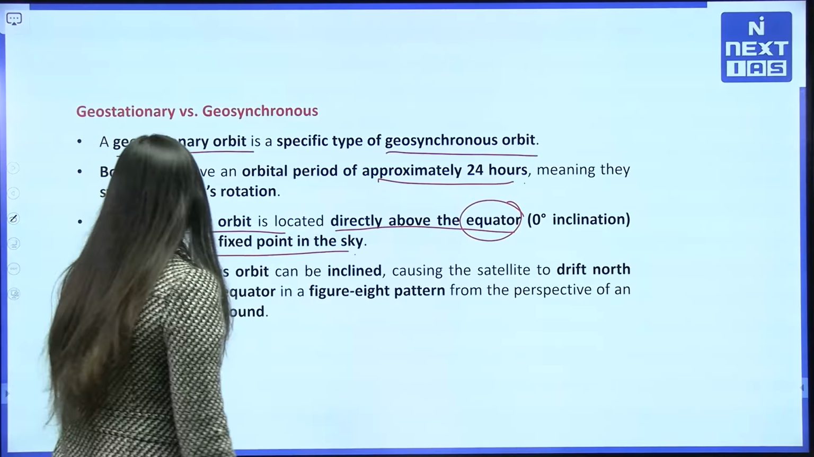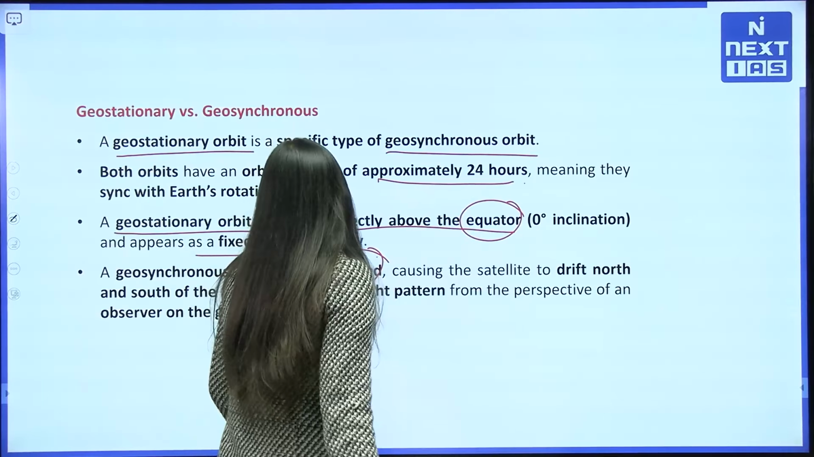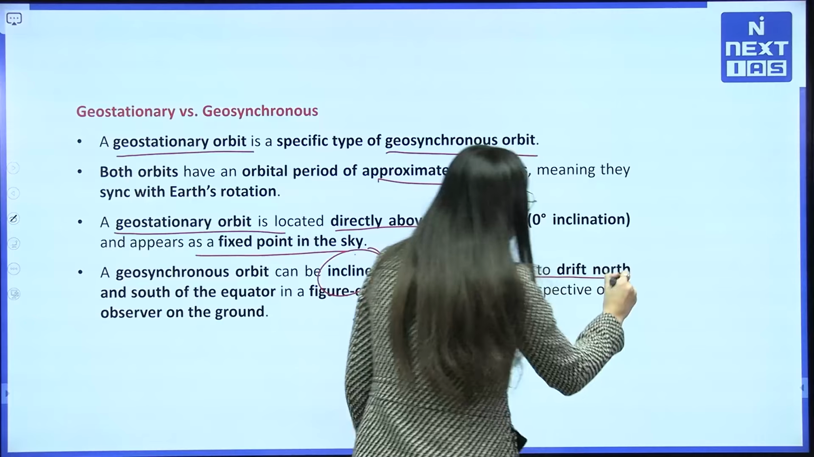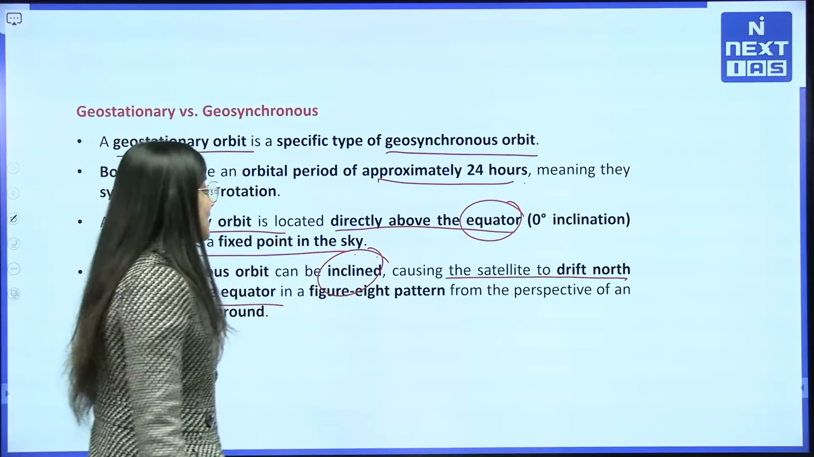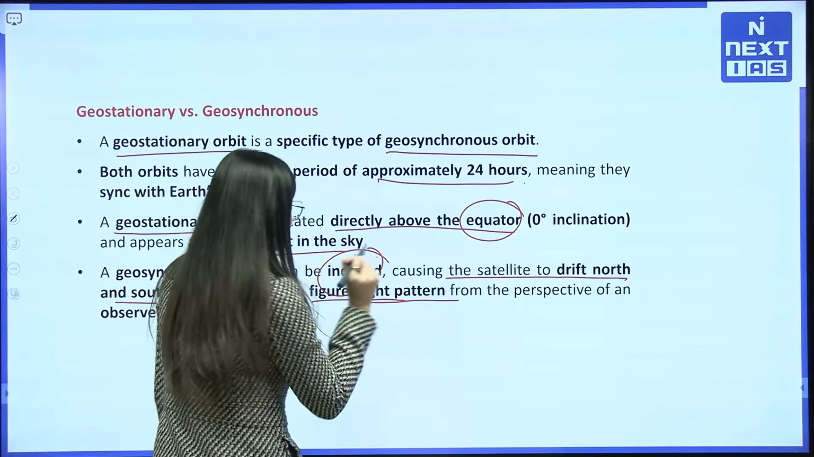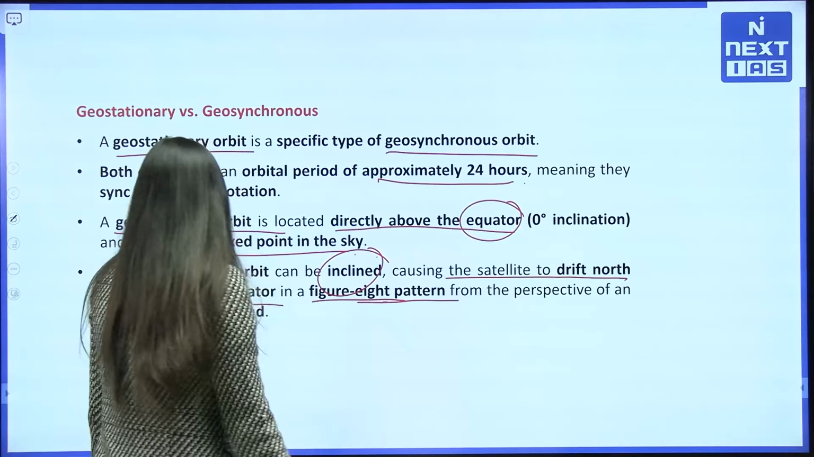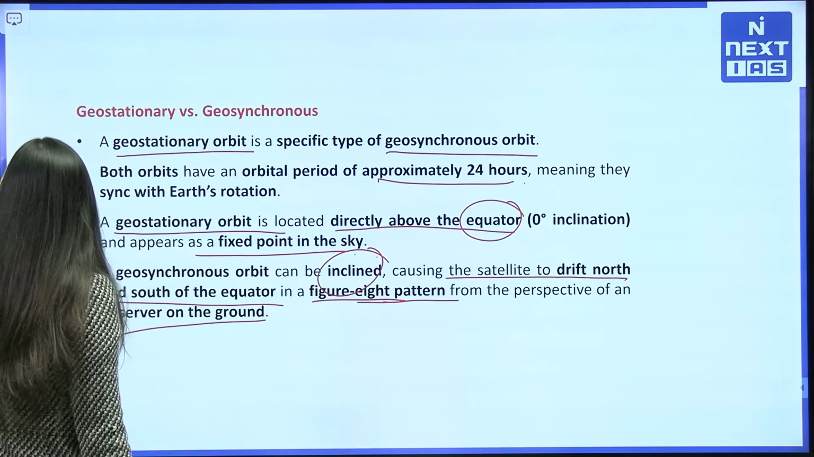The geosynchronous orbit can be inclined, which differs from the geostationary. So it also causes the satellite to drift north and south of the equator. It is an 8 pattern shape, like a figure 8 pattern, we can say. So it is also observed from the ground on Earth.